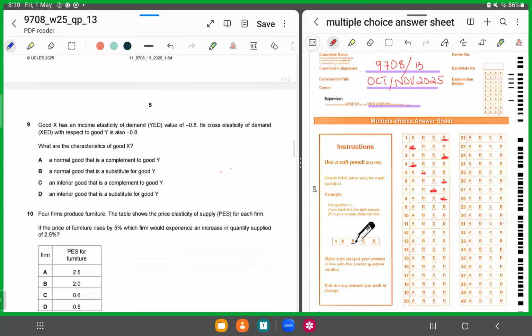Moving forward, MCQ number 9. MCQ number 9 talks about good X has an income elasticity of demand value of negative 0.8. Cross elasticity of demand is also negative 0.8. What are the characteristics of good X? Now we know if income elasticity is negative, this means what? This means as income rises, quantity demanded falls. This means again it's an inferior good. So the negative sign displays that it's an inferior good.